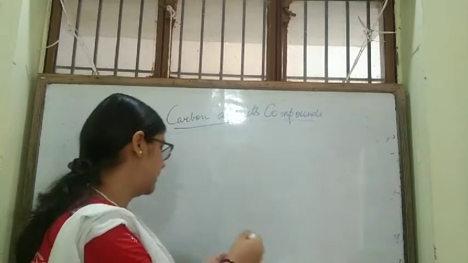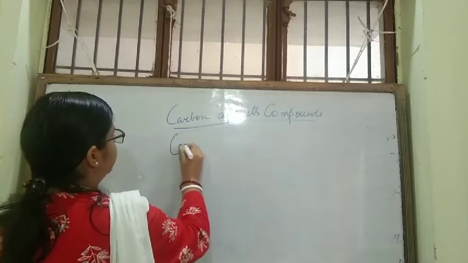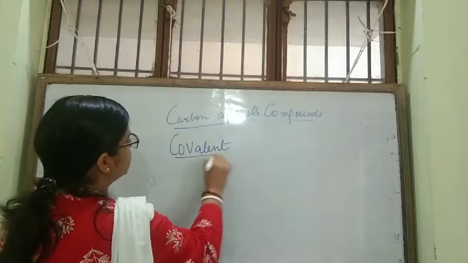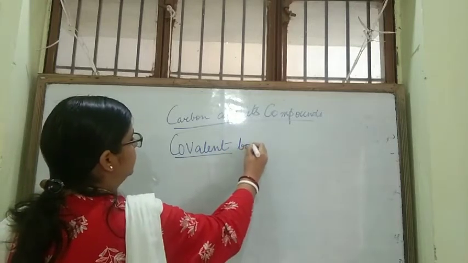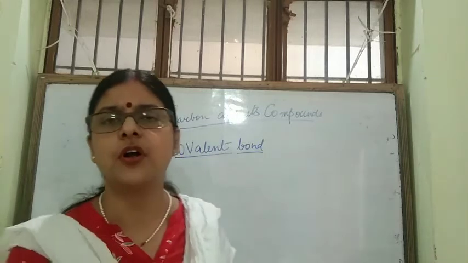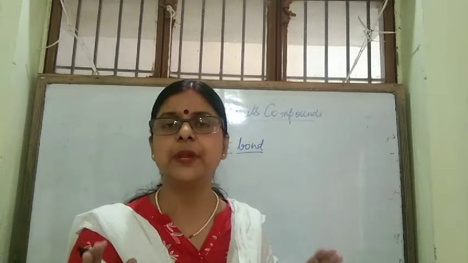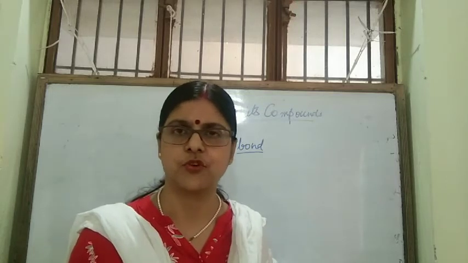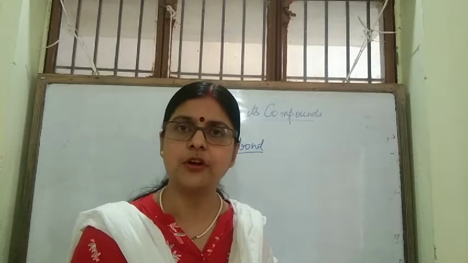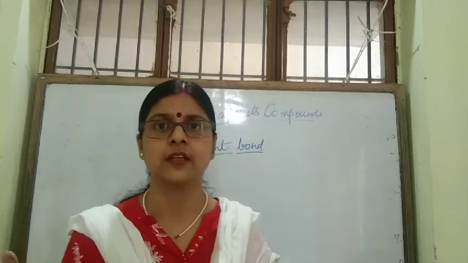What is a covalent bond? Yes, in our last chapter we have studied ionic bond. Ionic bond is a bond which is formed by complete transfer of electrons. But what is a covalent bond? How is a covalent bond formed? That I am going to discuss here.